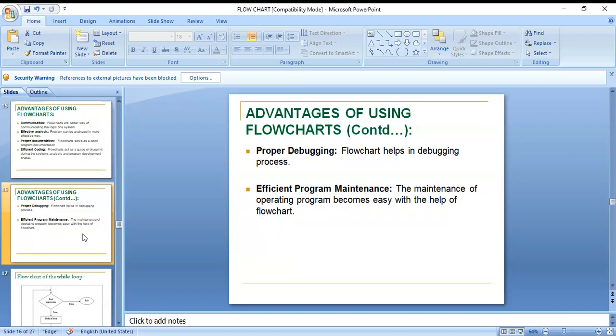Another advantage is proper debugging. Proper debugging means that any errors that are there, we can rectify. A flowchart is helpful in the debugging process. If any errors are there, you can just look at the flowchart and rectify them. You can see what the problem is, what things are there, and how we can rectify those problems.